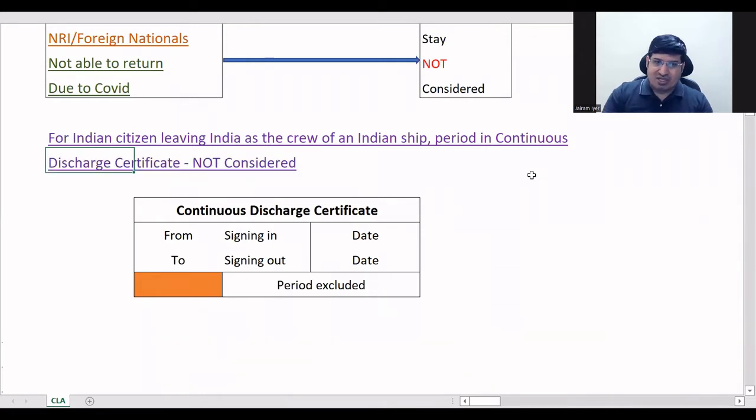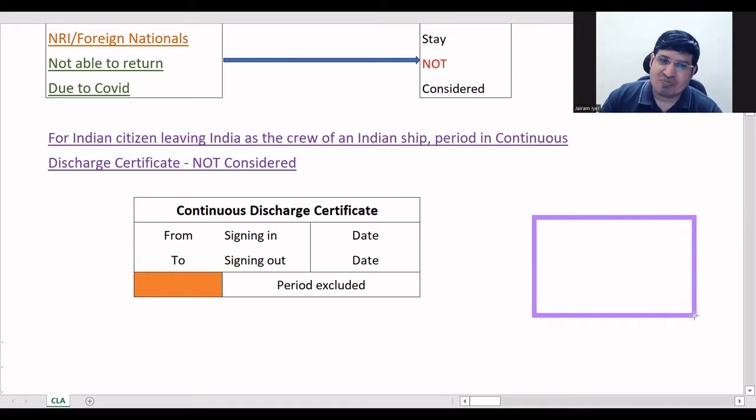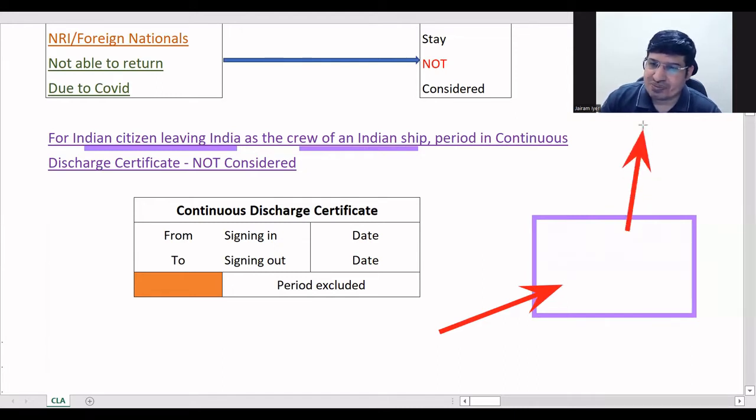Okay, so now there is a file kind of thing called continuous discharge certificate. It is basically nothing but a file, or a directory which is maintained. So whenever an Indian citizen is leaving India as crew of Indian ship, while going out of India, he has to make an entry here that I'm going out of India. So this is the rule. And then he will go out. He has gone out, and after that I'll show you in green, he has come back on some day.